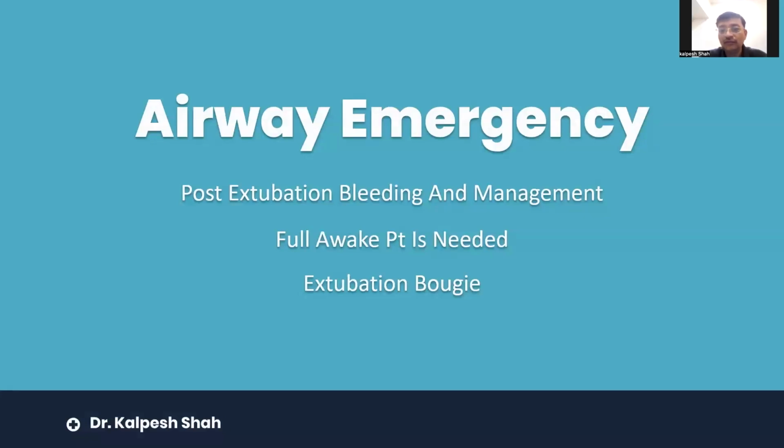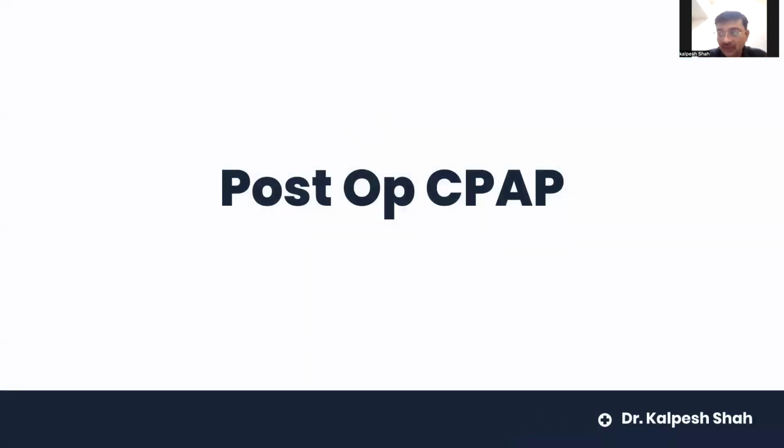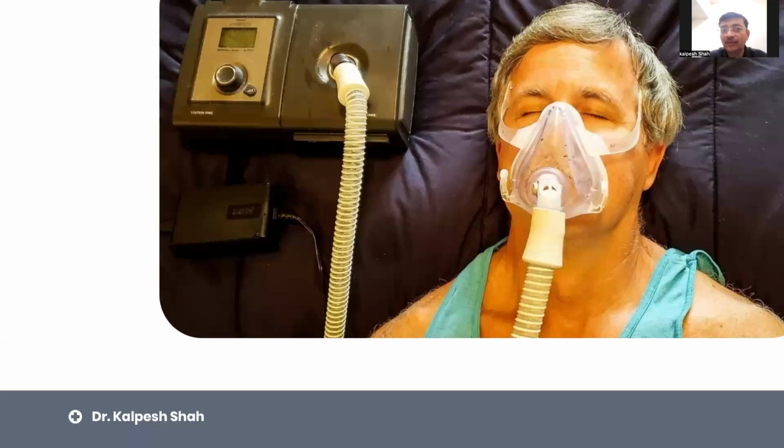So we need a fully awake patient, and a fully awake patient will give you a lot of hemodynamic instability. As I said, we manage hemodynamic instability with other drugs like desflurane, magnesium sulfate, and beta blocker, and extubation on a bougie. Once we extubate the patient, a head-up position of 45 degrees is done, and these are the types of devices: BiPAP.